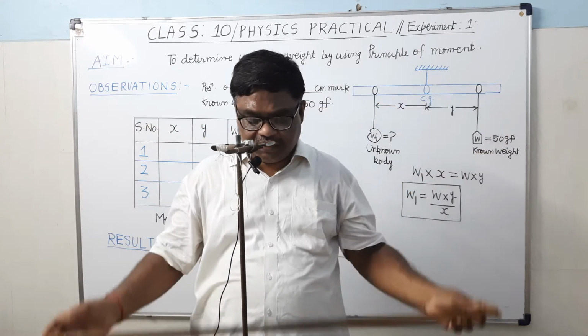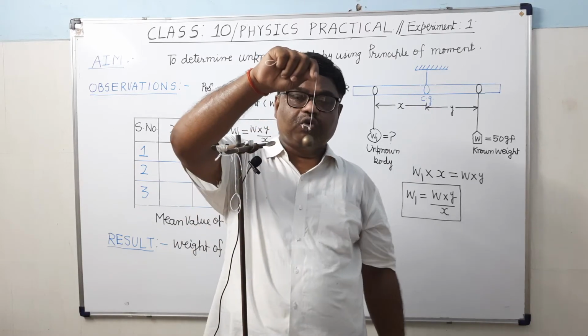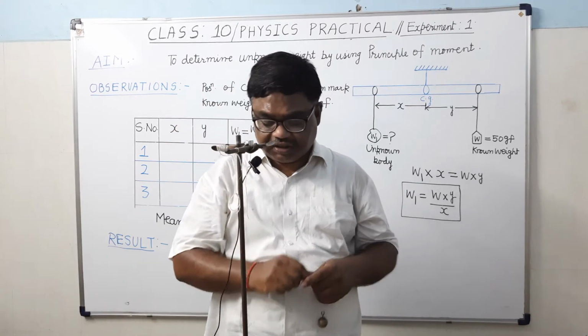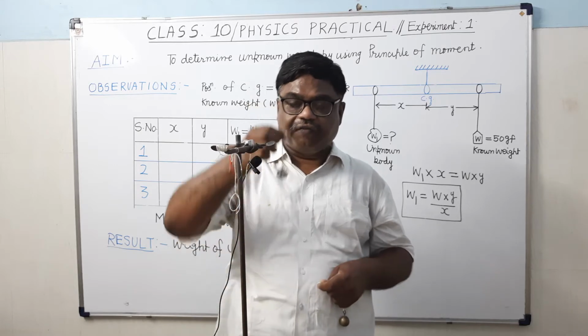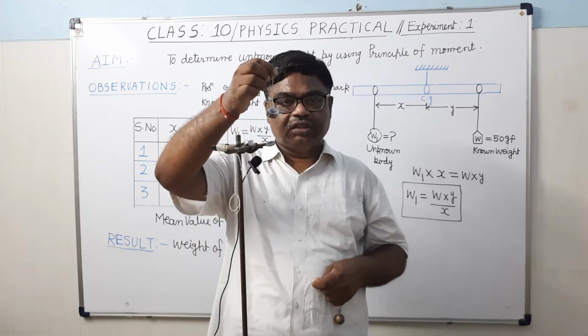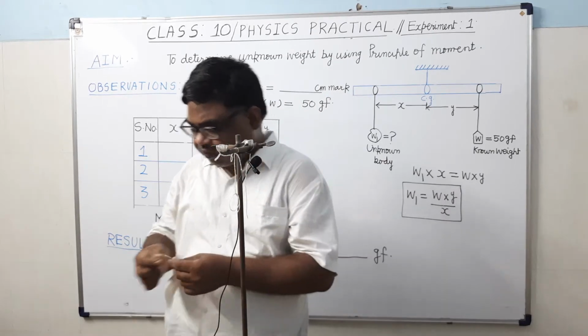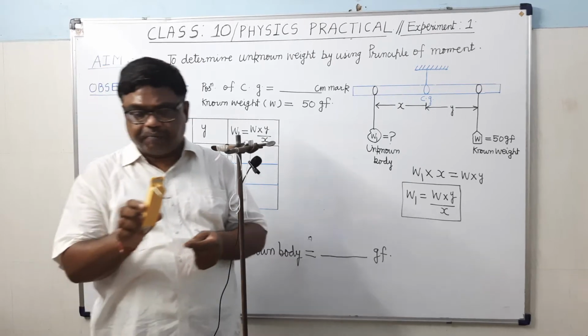Then this is an unknown body whose mass we have to determine. And this is a known body of 50 gram force. Its weight is 50 gram force. I can check it for you. Here is the spring balance.